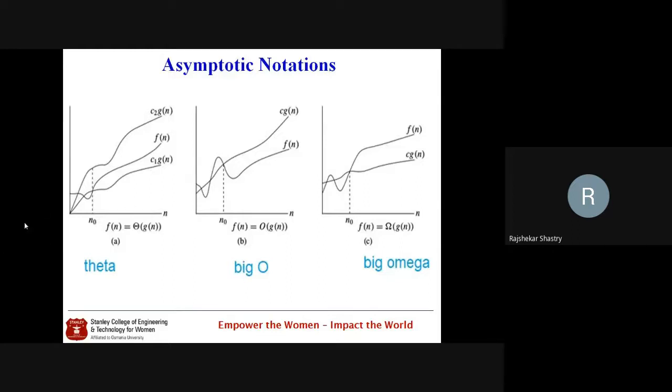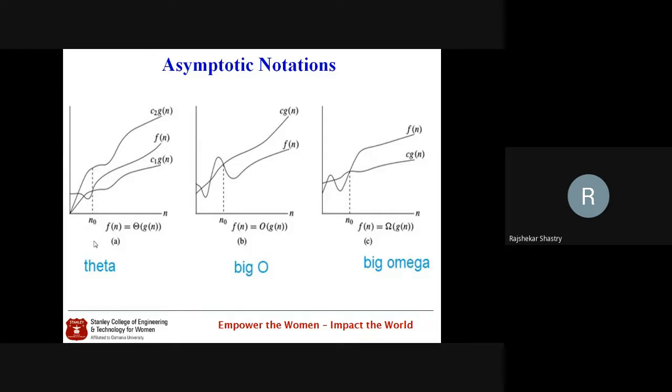The third one is big theta. Again, after n greater than or equal to n naught, f of n lies between c1 times g of n and c2 times g of n. When f of n lies between these two values, we say f of n is big theta of g of n.